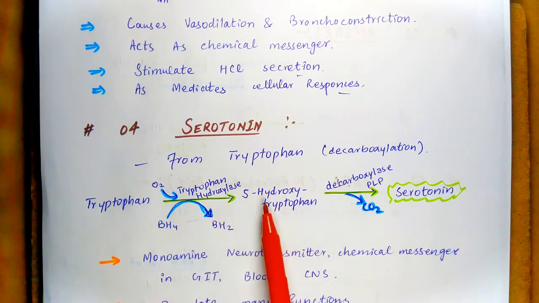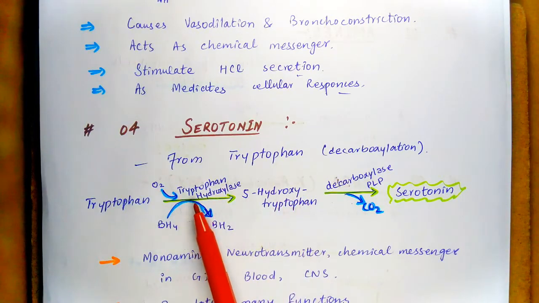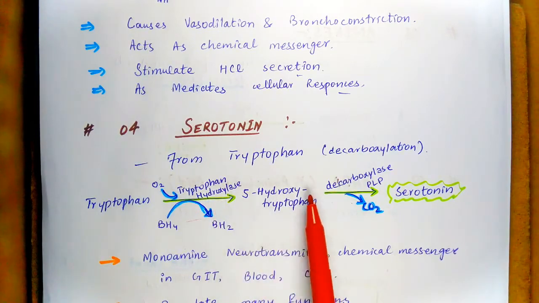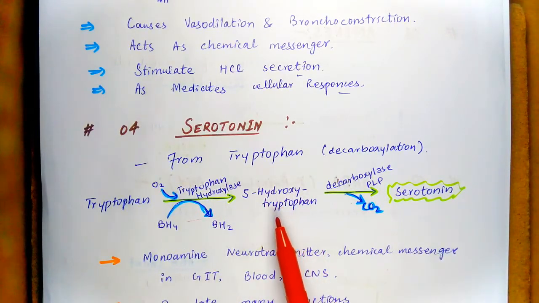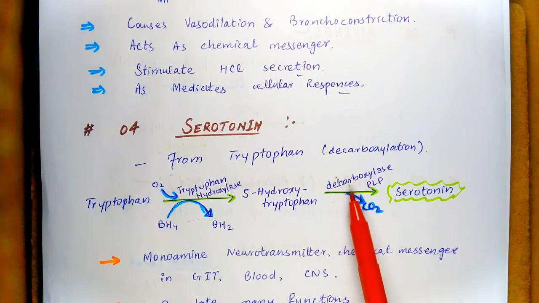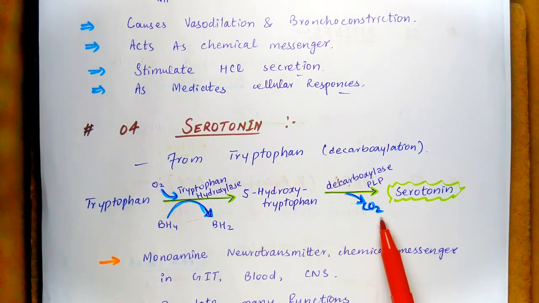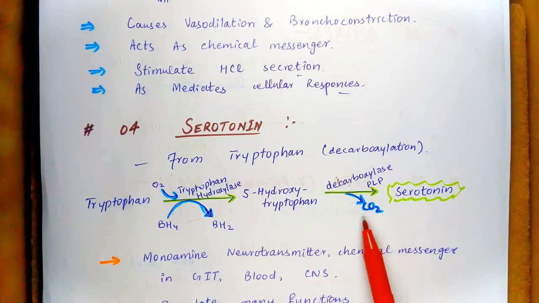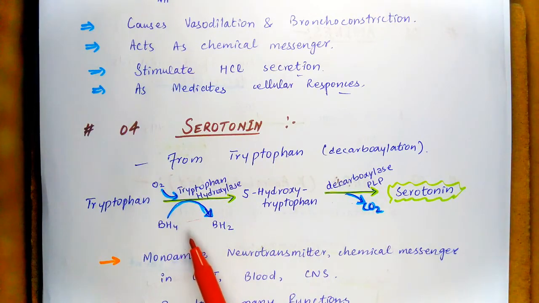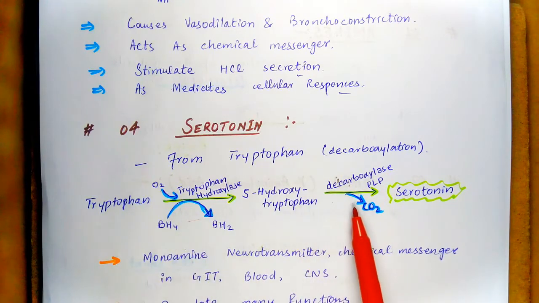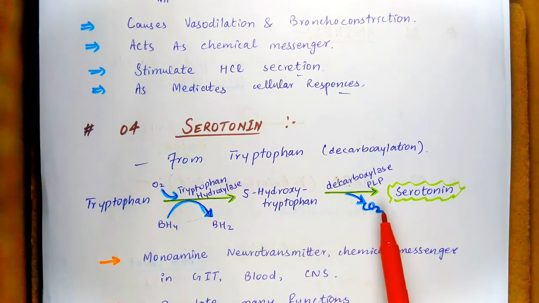The first step for the formation of serotonin is hydroxylation, and then 5-hydroxytryptophan undergoes a decarboxylation reaction to produce serotonin with the release of carbon dioxide. The reaction mediated by tryptophan hydroxylase is the rate limiting step for the synthesis of serotonin.